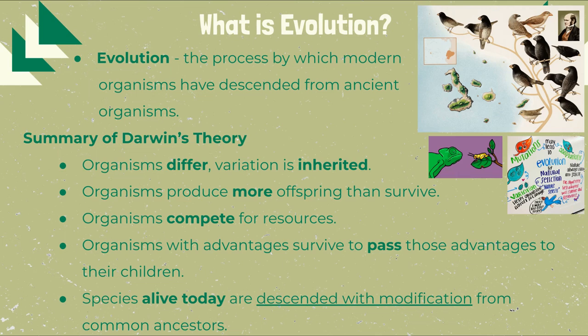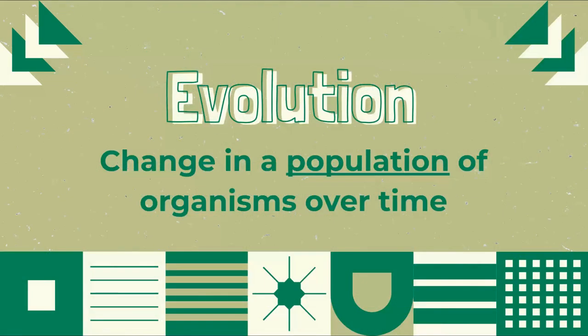Species alive today are descendants with modification from common ancestors, which simply means that over time, modifications happened that got passed down to us. Think of evolution as a change in the population of organisms over time. Evolution is a slow process that takes many generations to happen. It involves the passing down of more favorable traits to organisms and the getting rid of less advantageous traits.